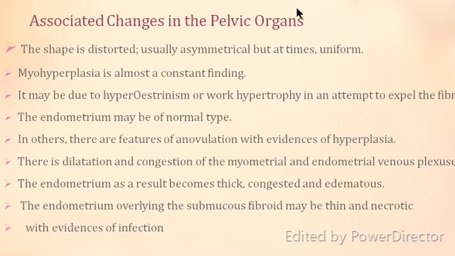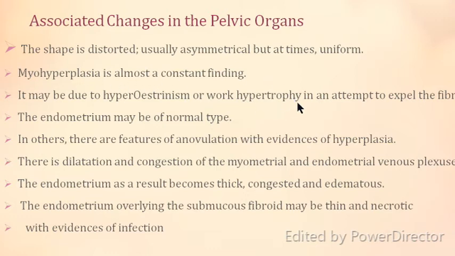What are the associated changes in the pelvic organs? The shape of the cavity of the uterus is distorted. It becomes asymmetrical. Myohyperplasia is a constant finding in the uterus. Maybe because of hyperestrogenism or work hypertrophy of the muscles, and therefore hyperplasia of the muscles of the uterus is seen.